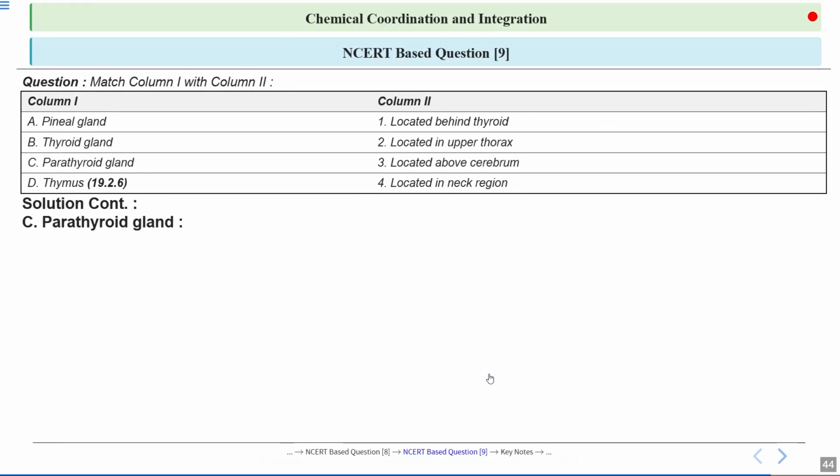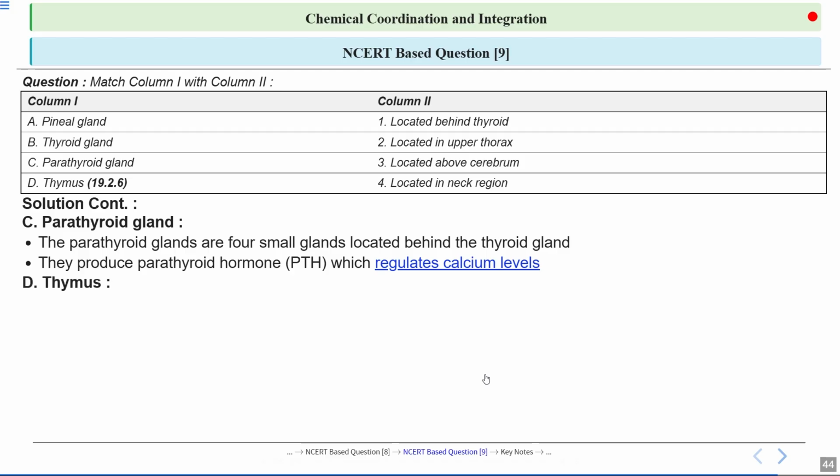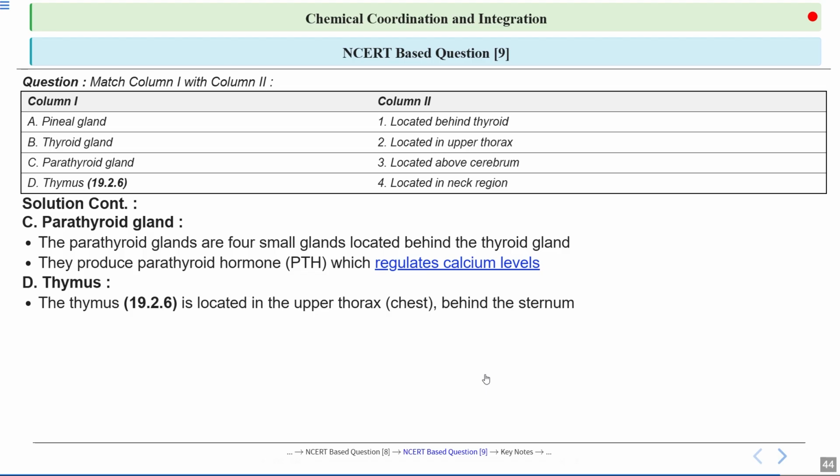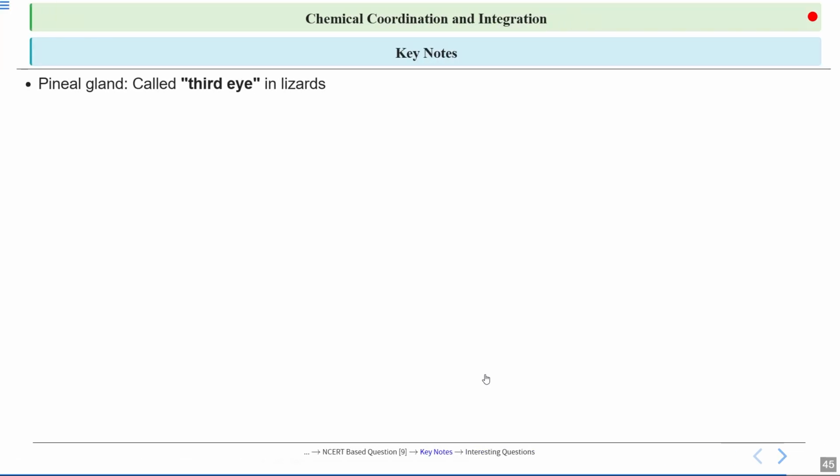Then in this lecture, we also talked about the parathyroid gland, which is four small glands located behind the thyroid gland. They produce the parathyroid hormone or PTH, which regulates calcium levels. Then we also talked about the thymus. It is located in the upper thorax, the chest, behind the sternum. It is important for T cell development in the immune system as well. Okay, so option number E was correct.